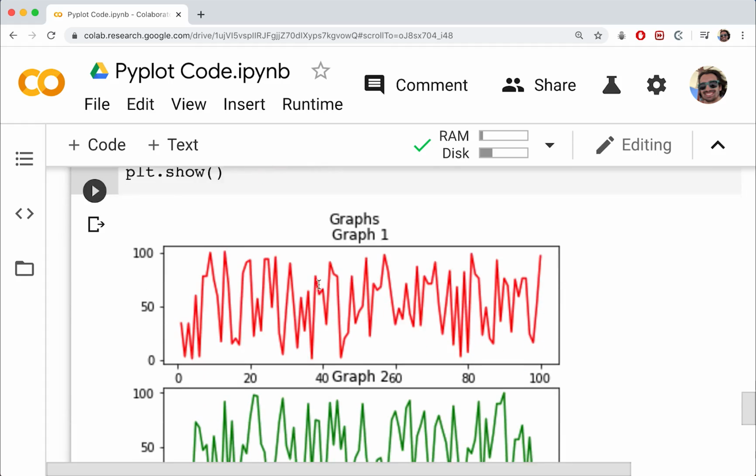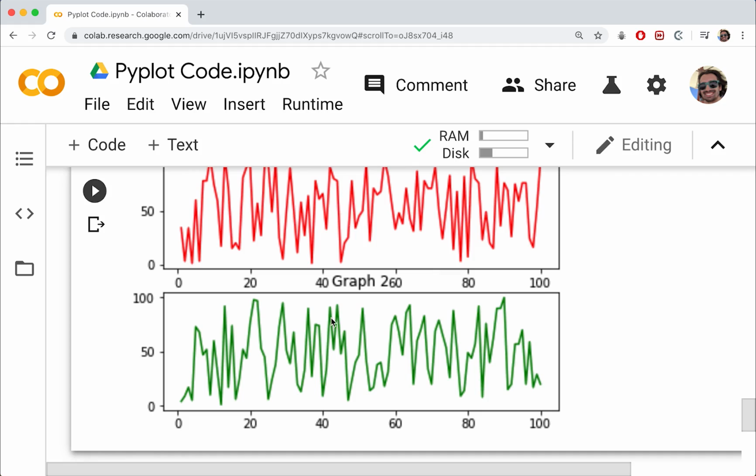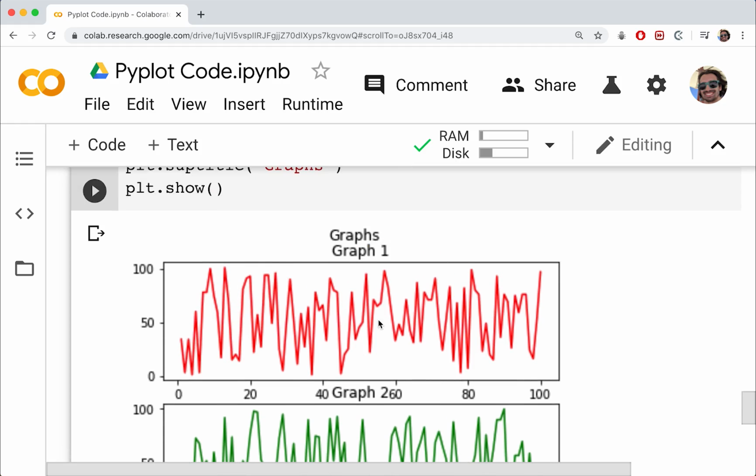Okay, so let's go ahead and run that. As you can see, we now get the overarching title, graphs. We get the title of graph 1, graph 2. I know it's kind of messy, so ideally we'd add some spacing in there. But you can see that the graphs are displayed one on top of the other.